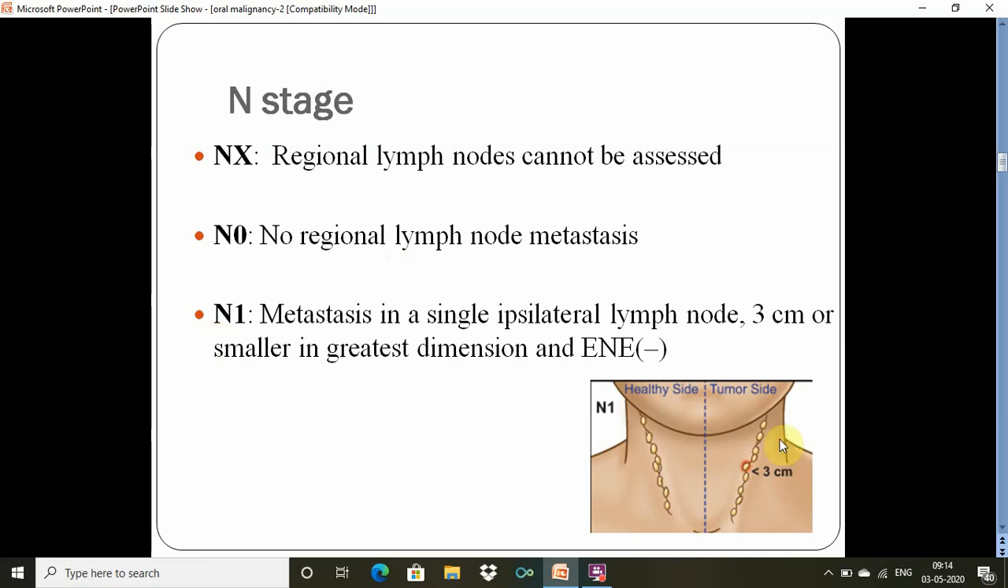N1. N1 is the simplest form where there is one lymph node, single, ipsilateral on the side of the tumor, and the greatest dimension should not be more than 3 centimeter. Additionally, as I already mentioned, no extranodal extension.